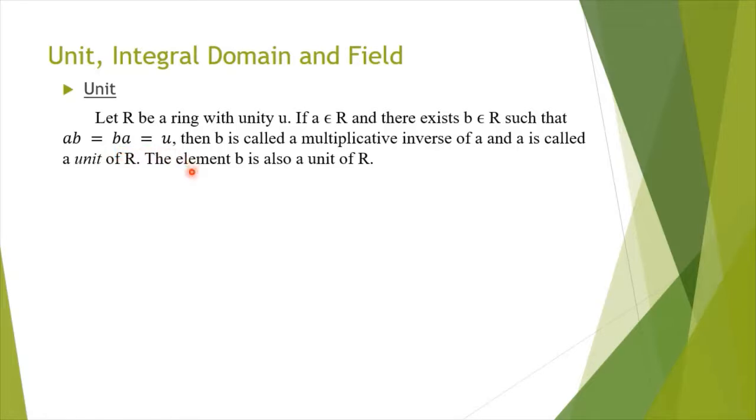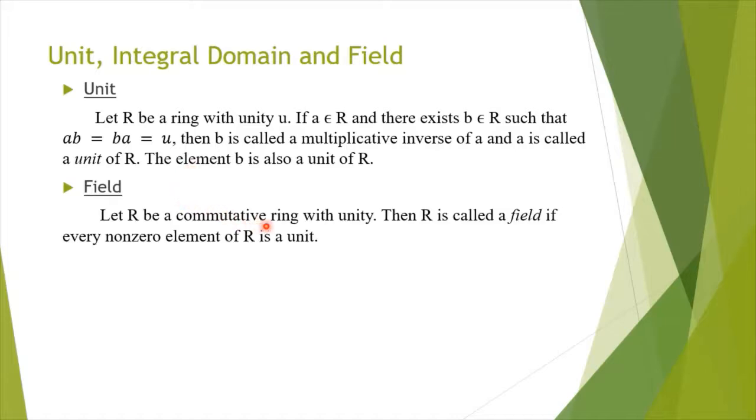Field. Let R be a commutative ring with unity. Then R is called a field if every non-zero element of R is a unit. So you take a non-zero element and find it to have a multiplicative inverse, then it is a unit.